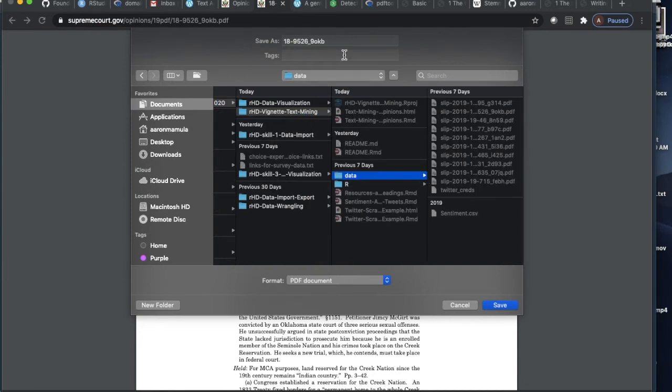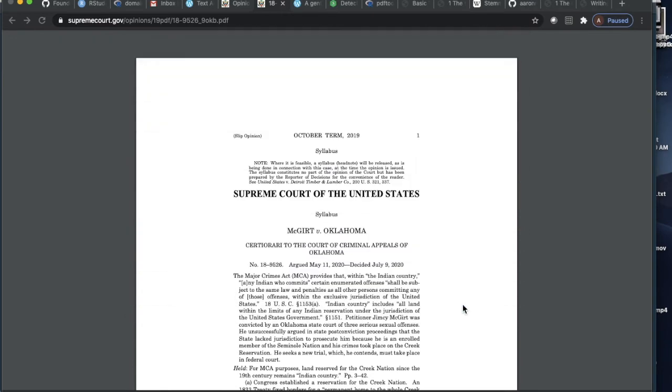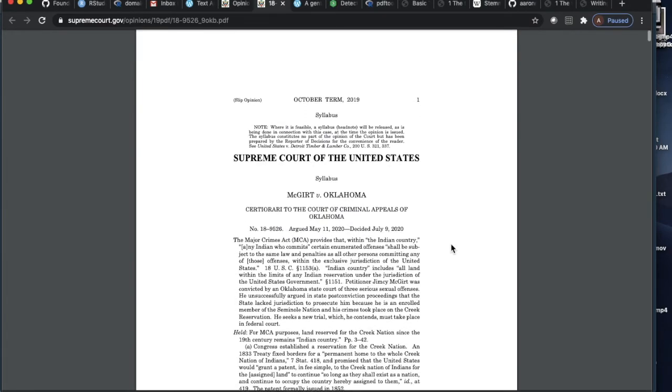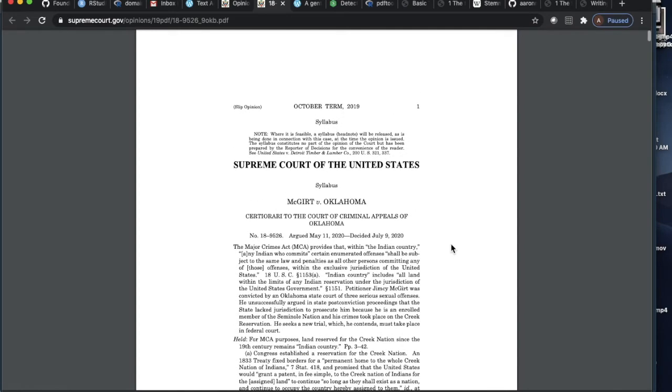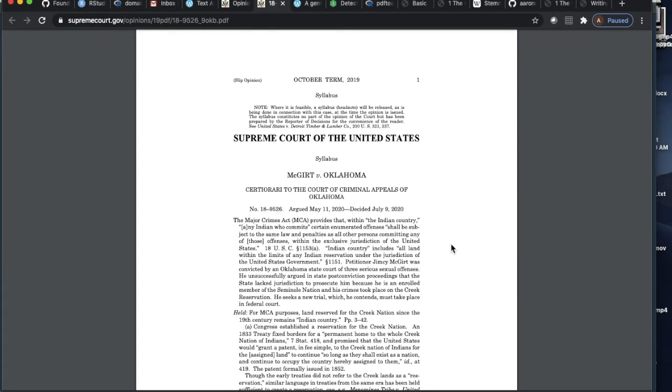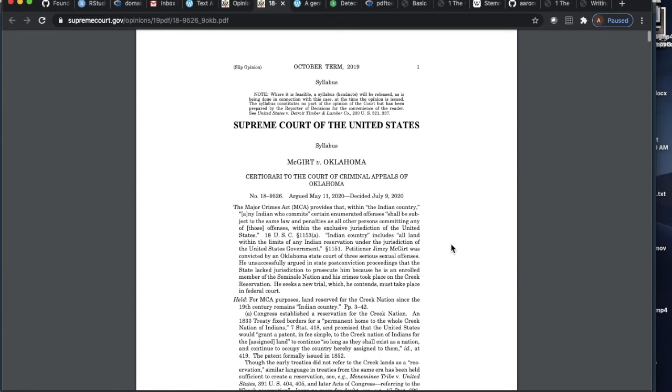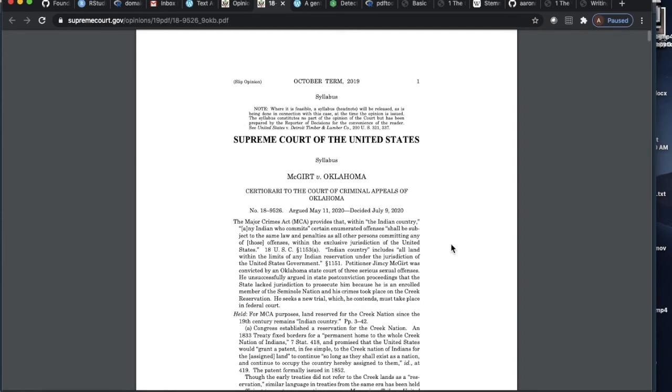And I can just drop this PDF file right into that data directory. I've already done this, so I'm not going to do it again, but that's fairly straightforward. The next thing we're going to do is take a quick look at this and familiarize ourselves with how these documents are laid out. These are pretty neat. They're highly stylized documents, and they all look pretty similar.